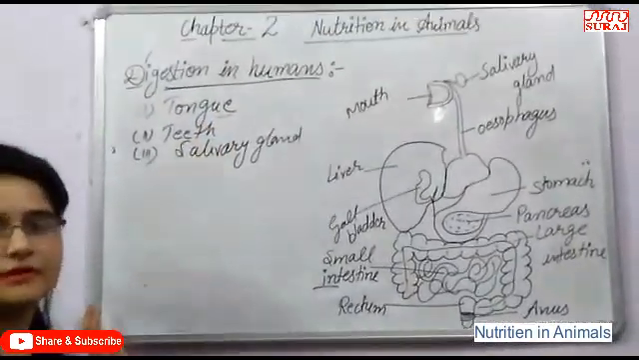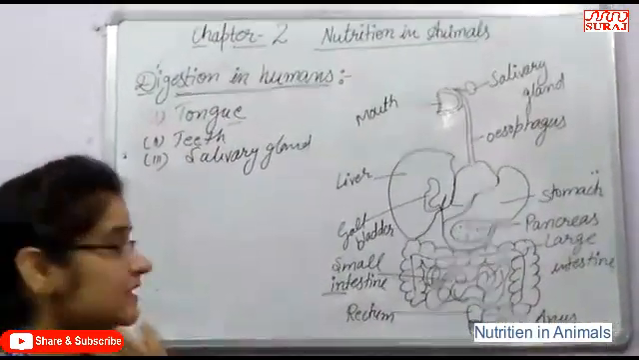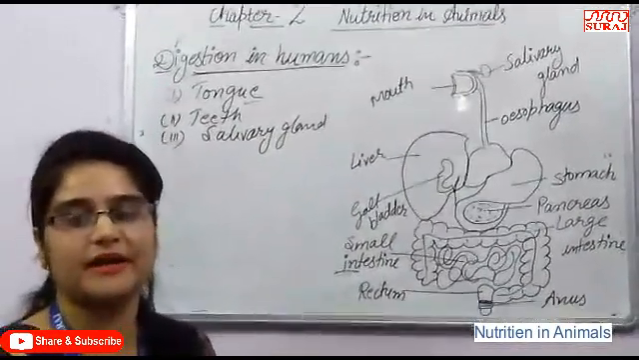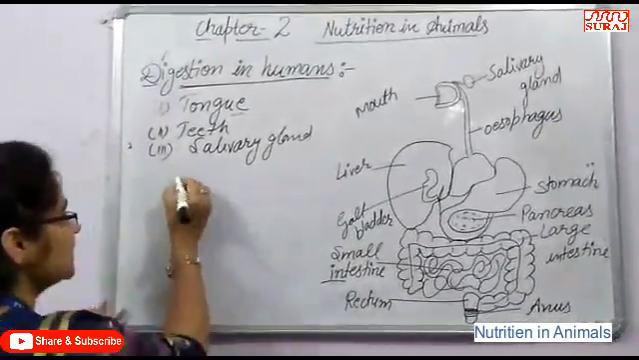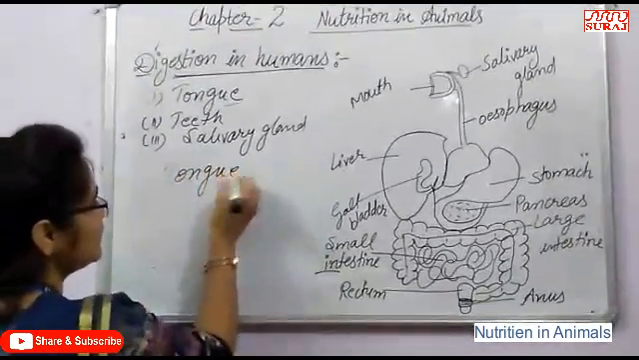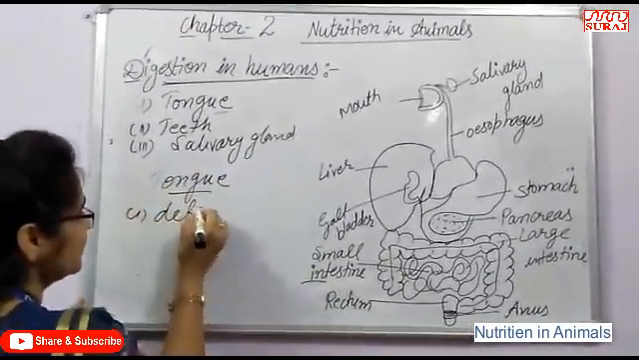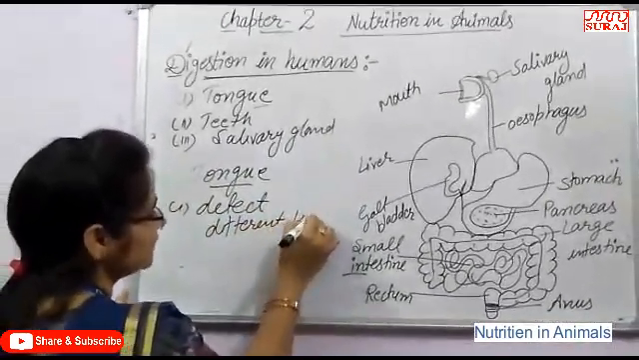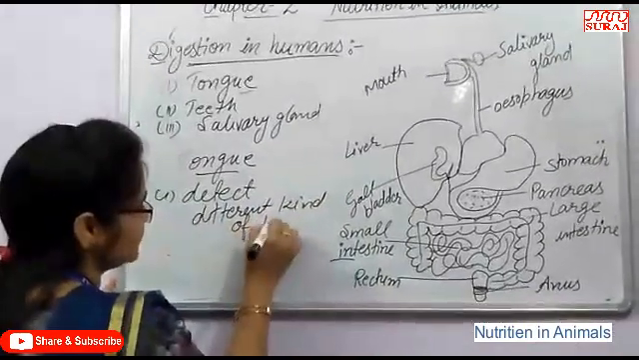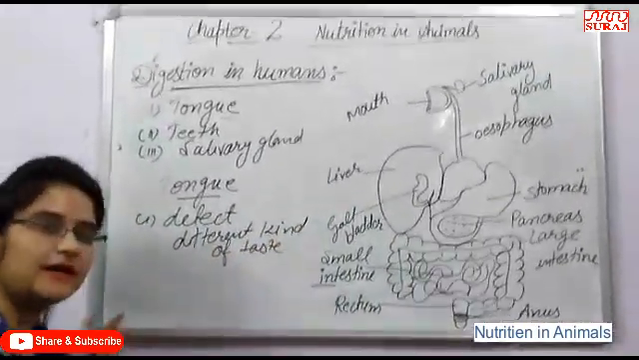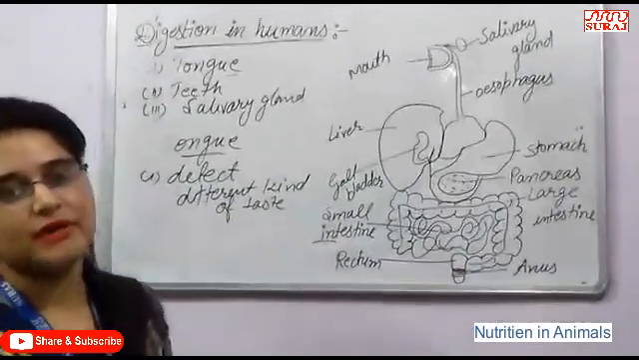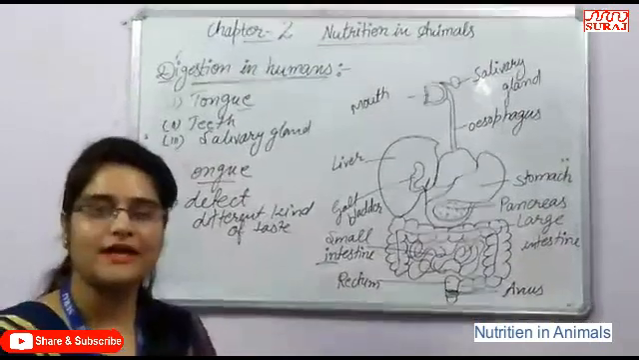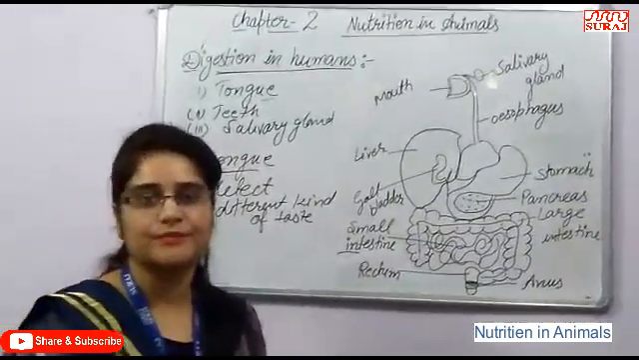The tongue is a muscular organ that helps in mixing saliva, produced by the salivary gland, into the food, and it also helps in detecting different kinds of taste in food. The main function of the tongue is first to detect different kinds of taste. In the tongue there are taste buds present that help in detecting different kinds of taste like bitter, sour, sweet, salty. All types of taste are detected by our tongue.